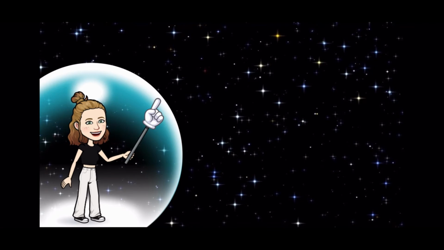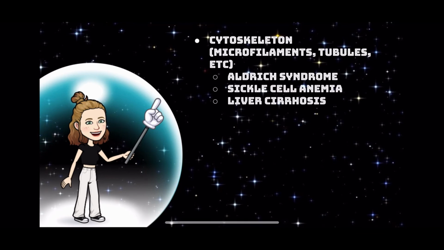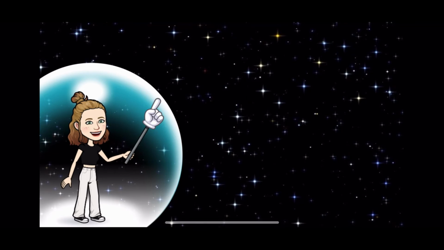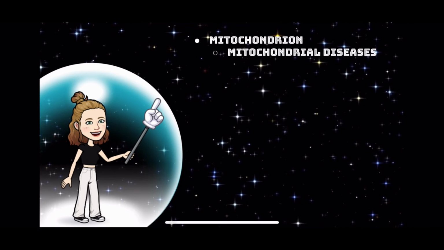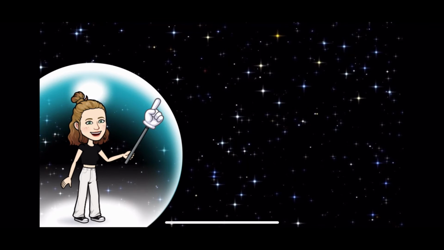If the cytoskeleton malfunctions, it can cause many issues in the body. Some of these issues include Aldrich syndrome, sickle cell anemia, and liver cirrhosis. The cytoskeleton cannot be elected. It will cause issues. Malfunctioning mitochondria can cause mitochondrial diseases. There are more than 40 mitochondrial diseases that affect the brain, muscles, kidney, heart, liver, eyes, ears, and pancreas. Mitochondrial diseases are long-term. The mitochondrion cannot be elected due to these terrible issues that it causes.